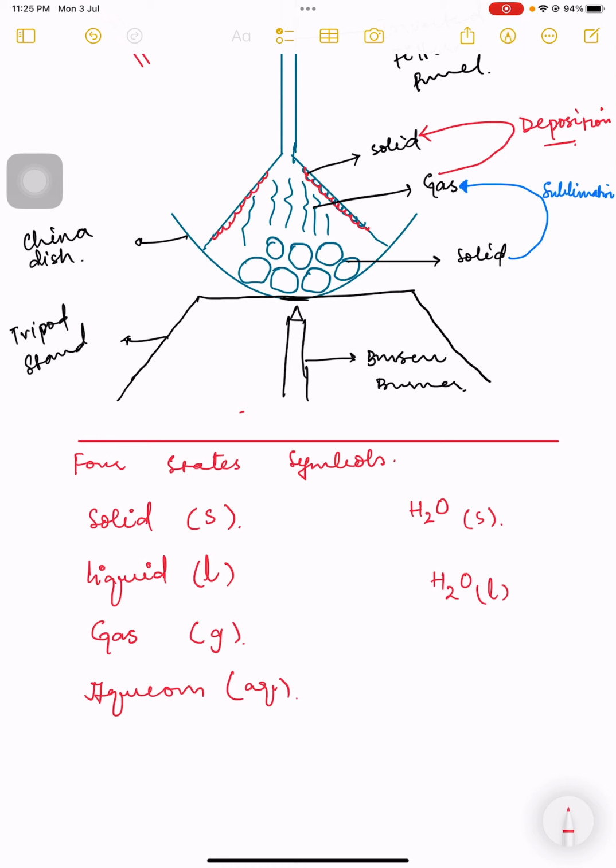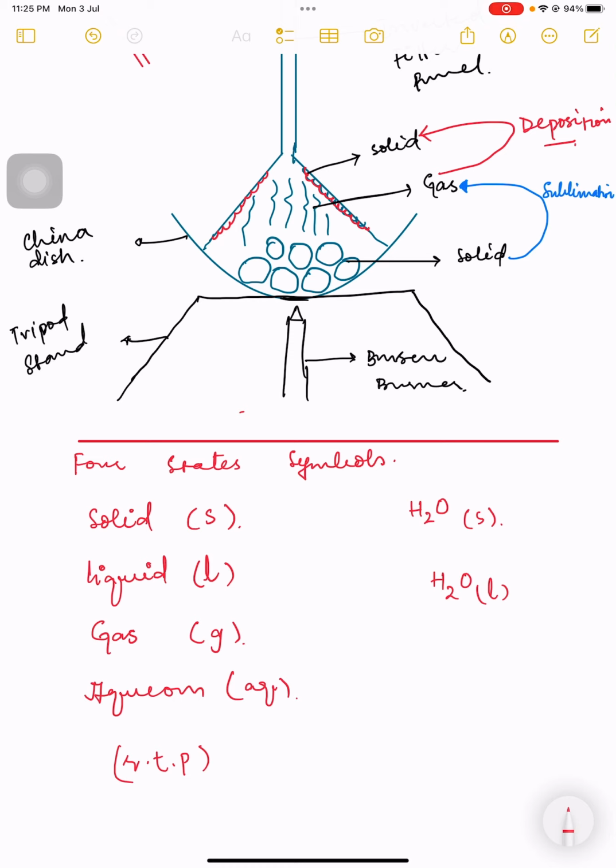And what is the room temperature? 25 degrees centigrade. Guys, in many questions you will see the term room temperature and pressure. So what is room temperature and pressure? It is 25 degrees centigrade temperature, and the pressure is 1 atmospheric pressure, on which we are existing right now. But guys, it is not affecting the question.